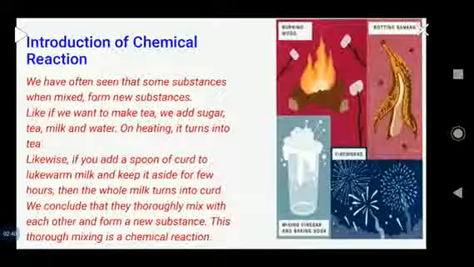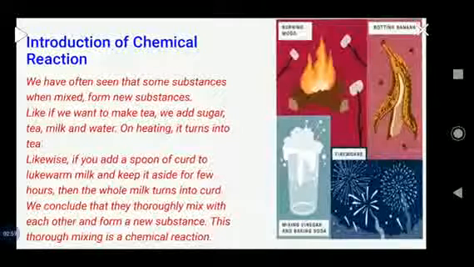In case of burning, the fuel reacts with oxygen. As we all know, oxygen is the supporter for combustion. When fuel reacts with oxygen, a combustion reaction takes place.